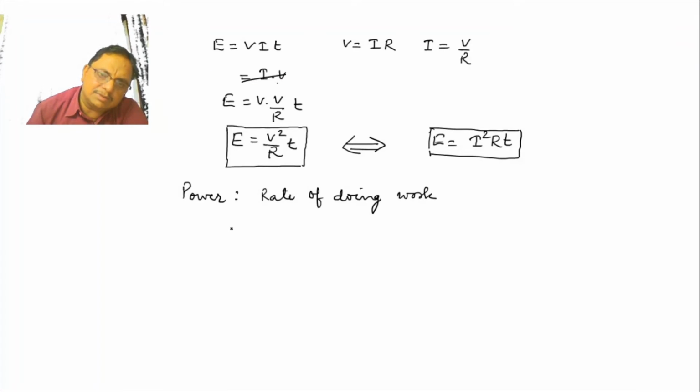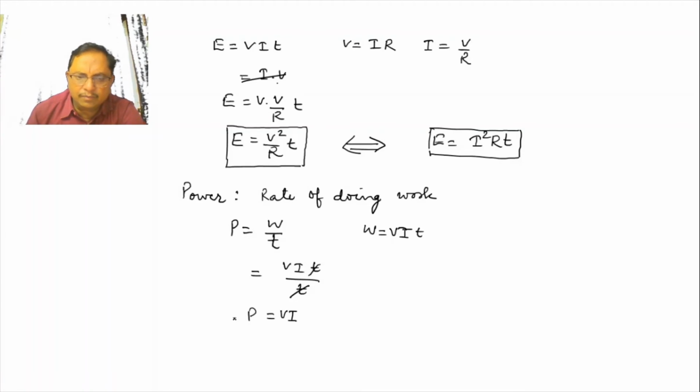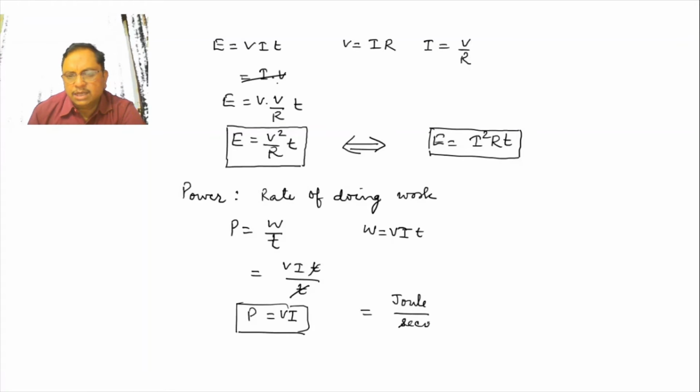You have studied this in your previous classes. P is equal to W upon T, and here I am getting W is equal to VIT. So we can use this value. If we are putting VIT, then you are having here T will cancel out, and you will have the formula V into I. And what will be the unit of power? Unit of power is joule per second. Our same unit, that is watt.